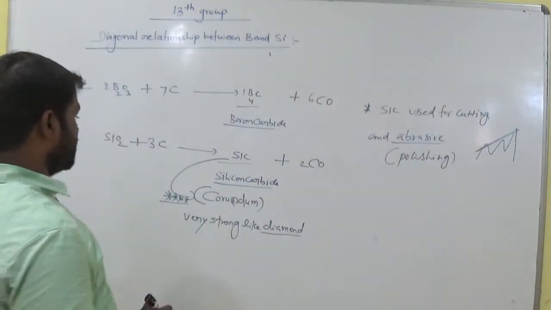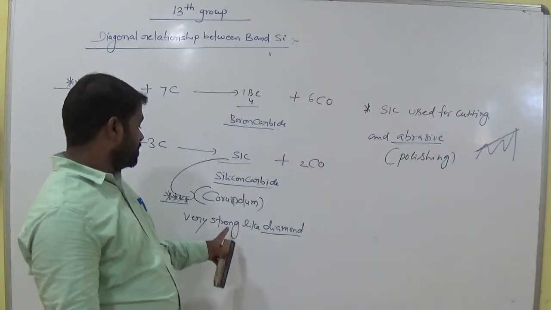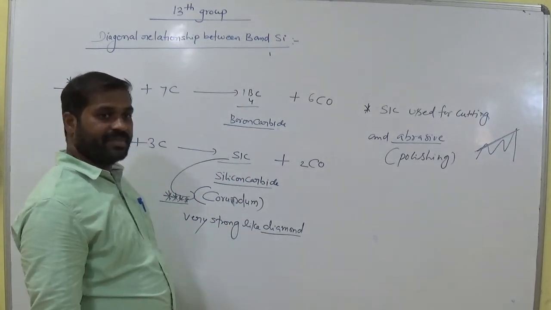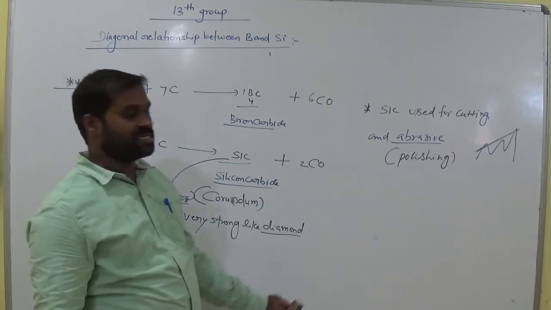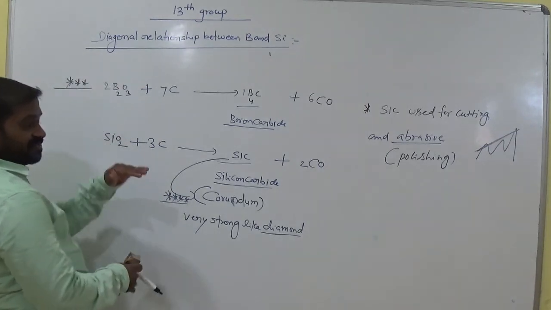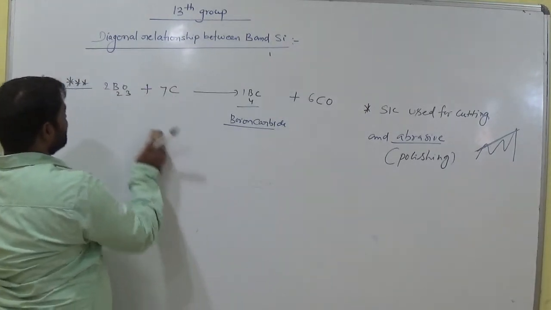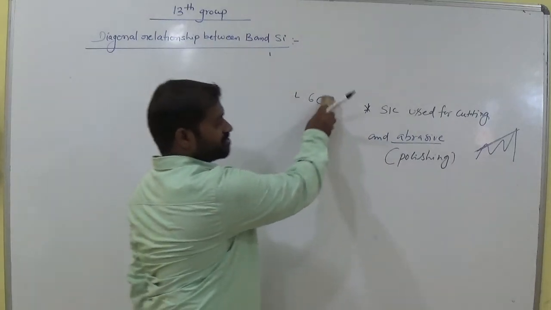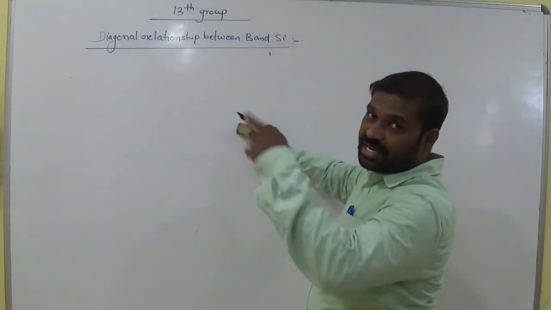Okay, so silicon carbide is also very hard like diamond. By using this silicon carbide we can cut rock materials, very strong materials, and it has an abrasive nature, that means polishing of surfaces. So why do boron and silicon show similar, resembling properties? Due to the diagonal arrangement of boron and silicon.